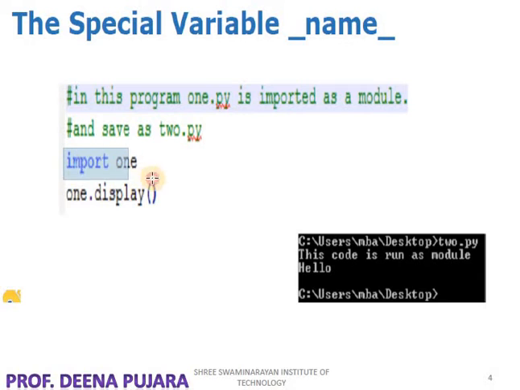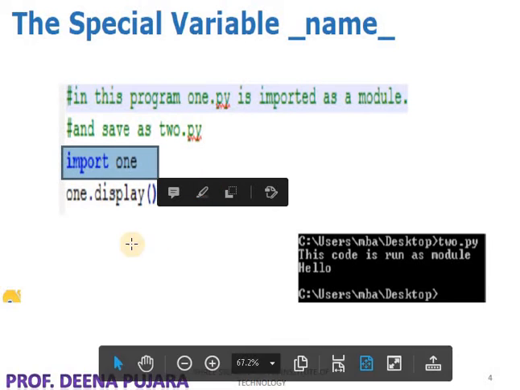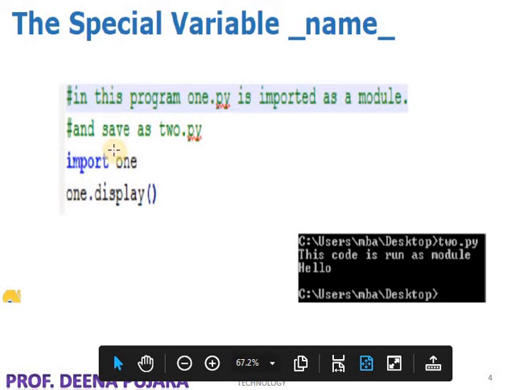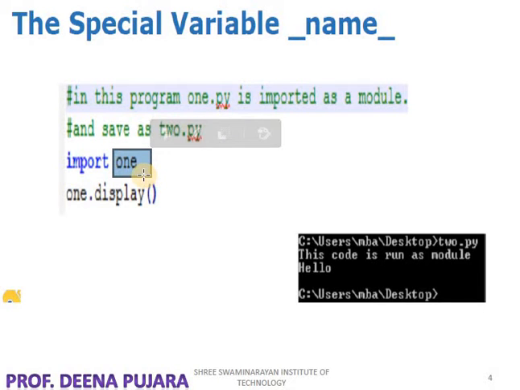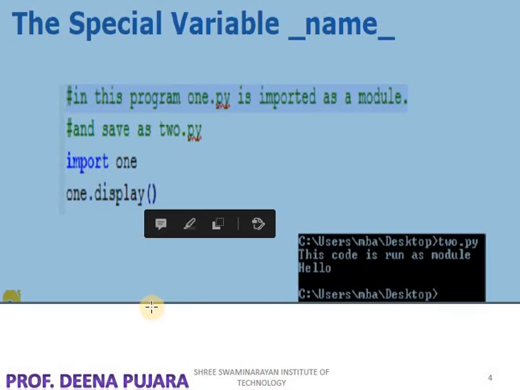So here I write import one. That means I am calling another program, that is one.py, and this program calls the function one.display.